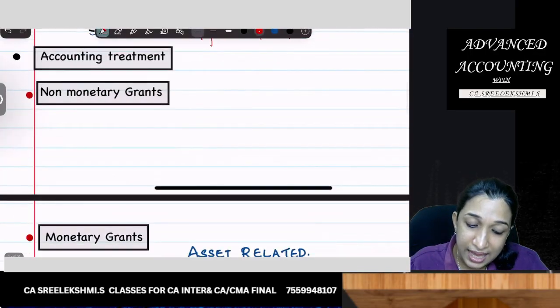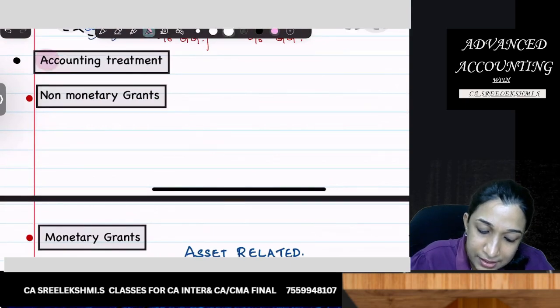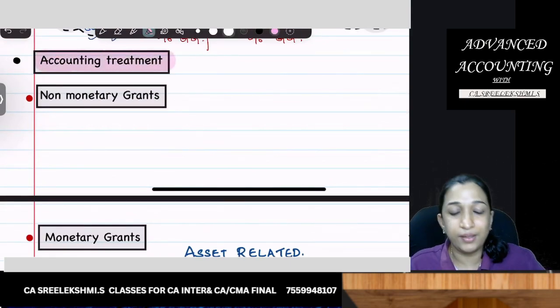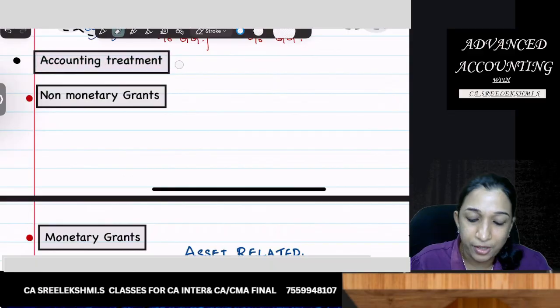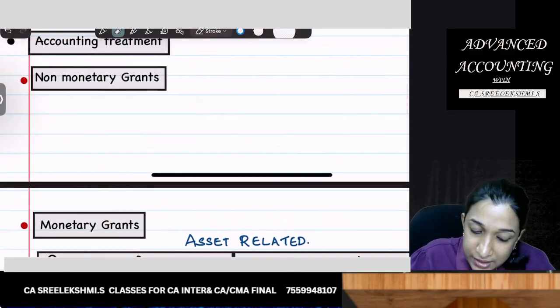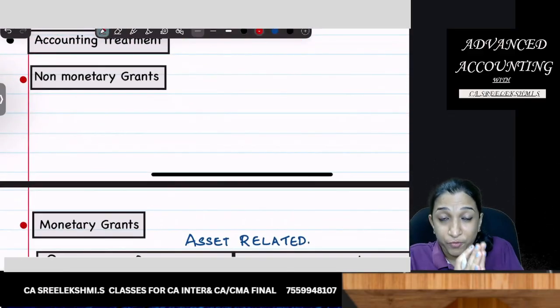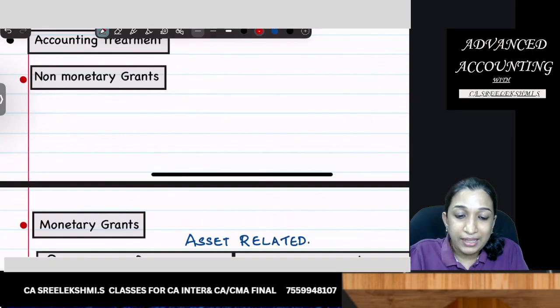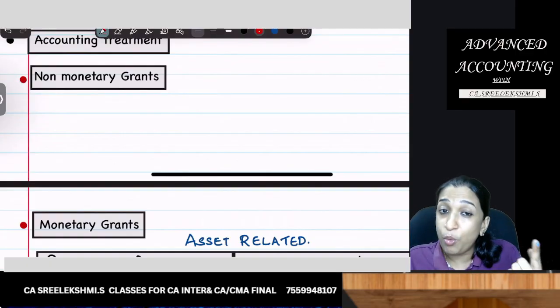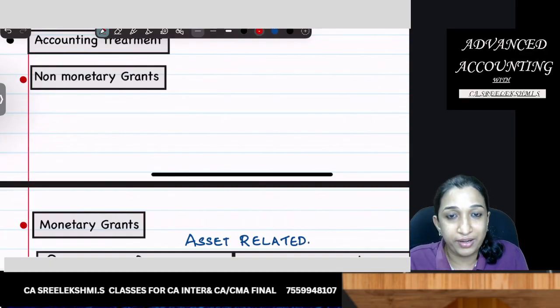Now the next one is accounting treatment. What is the accounting treatment of this government grant? So first one, for the purpose of accounting, government grant is divided into two: monetary grant and non-monetary grant.